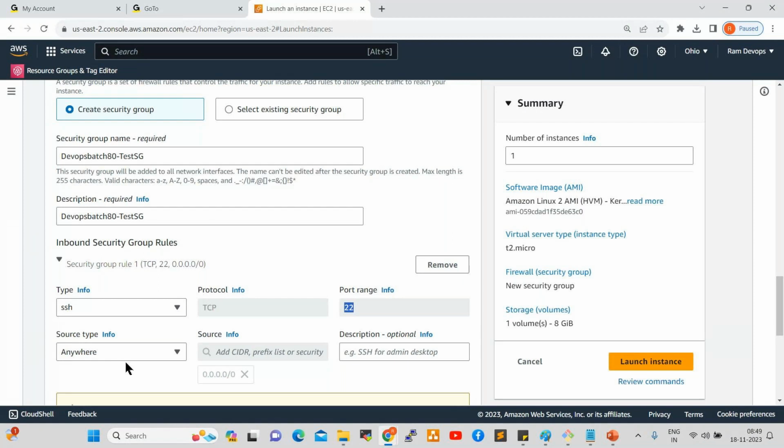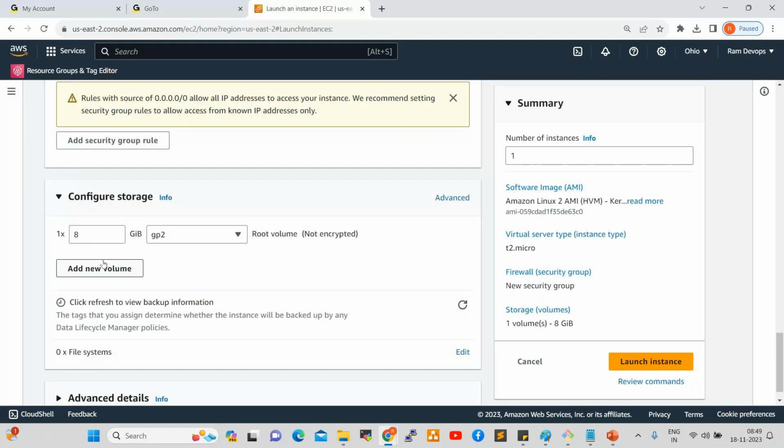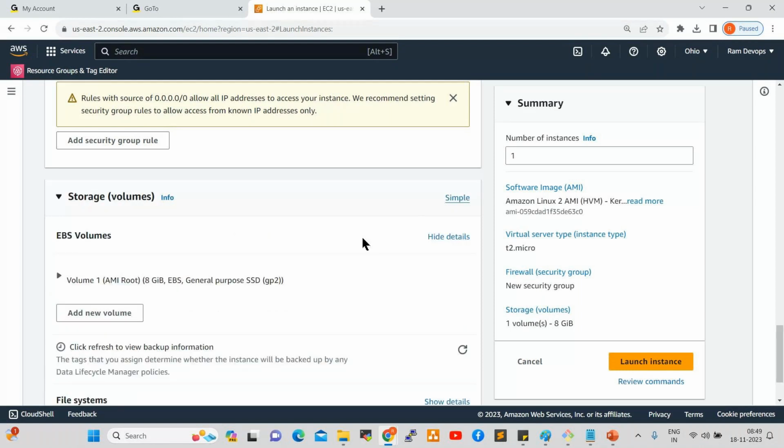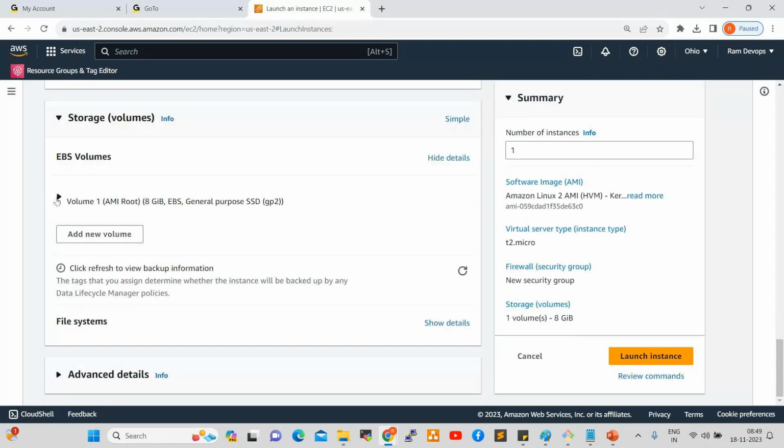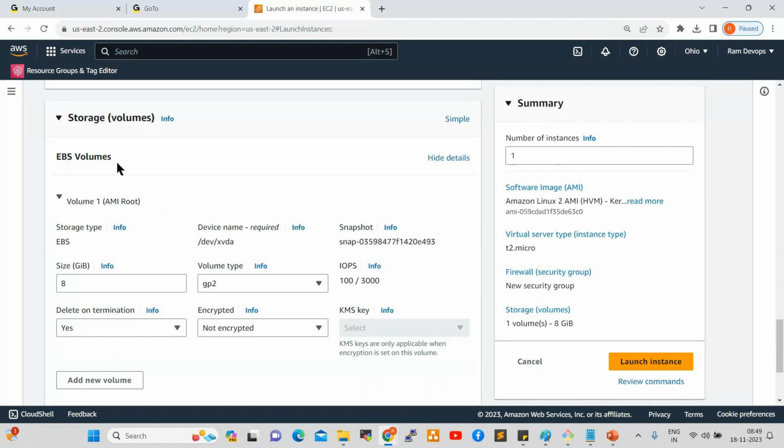Storage. We require storage, right? So when we create a server, the server requires storage, right? By default, they're giving 8 GB storage. Click on advanced here. See here, expand this volume. So we are using EBS volume, elastic block store, storage type EBS, device name /dev/xvda. By default, one snapshot is created here. Snapshot is nothing but one replica, one copy, right? And also size 8 GB. If you want to increase to 100 GB or 80 GB, you can increase like this.